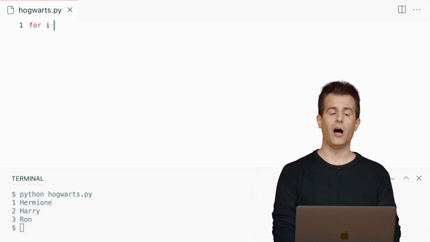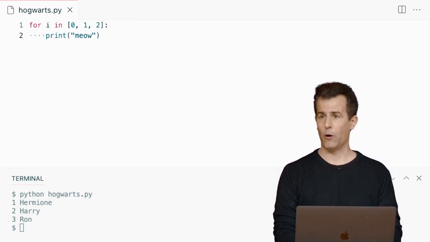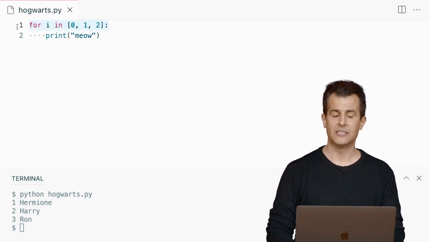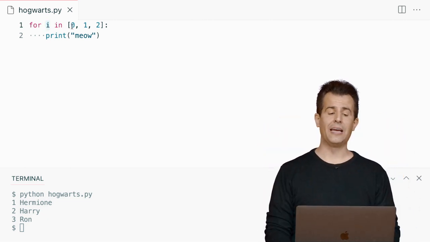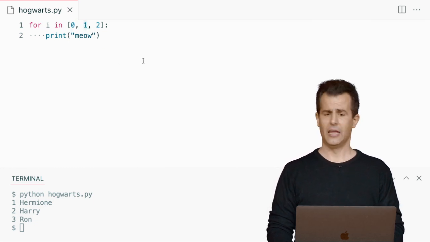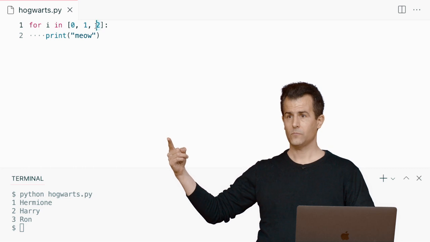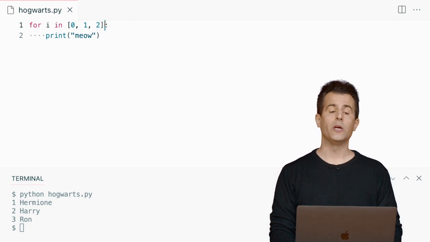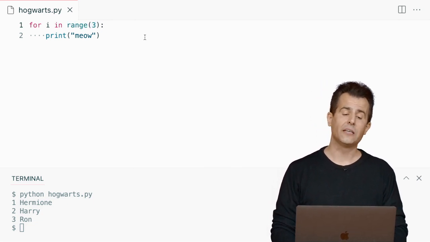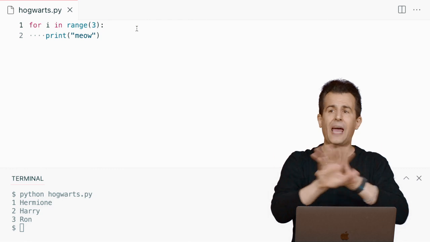We started off doing this. For I in 0, 1, 2, and then we printed out meow 3 times in that way. The way that the for loop works is that it creates for you a variable that I've called I, but I could call it anything I want. It then assigns I initially to the first thing in the list. It then automatically assigns I to the next thing in the list. And then it assigns I to the third thing in the list. And each time, it does all of the indented code underneath. We realize, though, that this is not going to scale well if I want to do something like 1,000,000 times. So we introduced range instead. That has the effect of doing the same thing. It returns to me a range of values, a list of 3 things really, so the behavior is exactly the same.